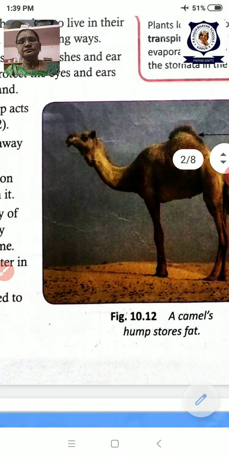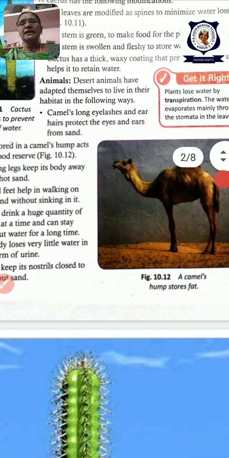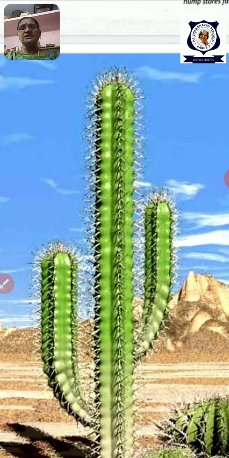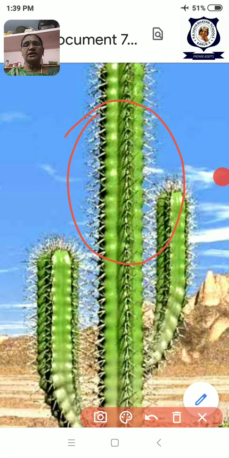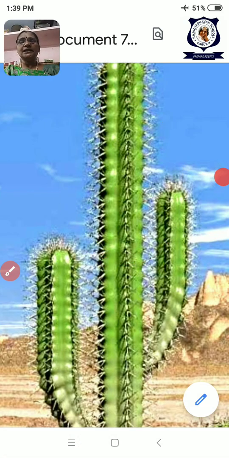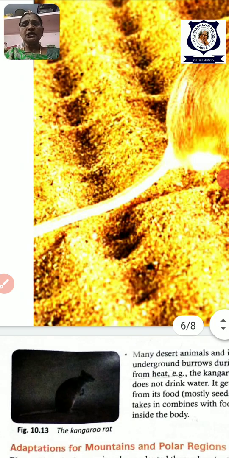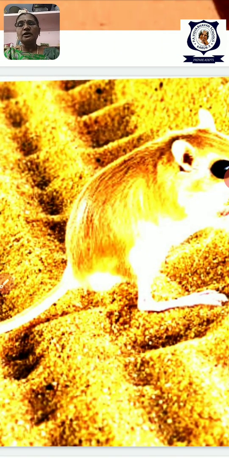Okay, so these are the adaptations of plants and animals in the desert region. The plant, you see, cactus, it is having many spines. Can you see the spines here? Okay, now we can go to the next one, mountain and polar region adaptation. Even before that, we want to see one important animal.